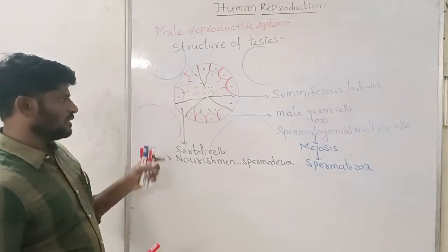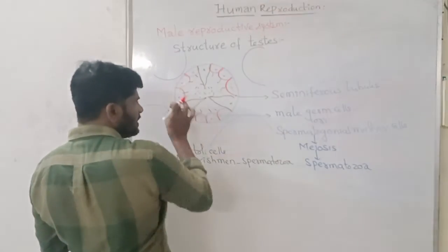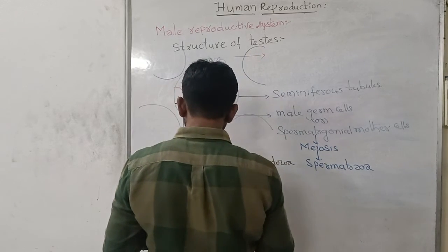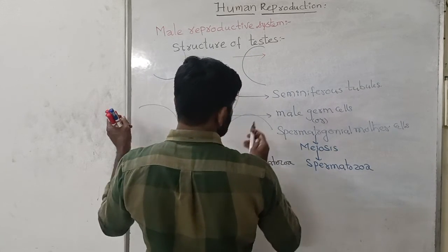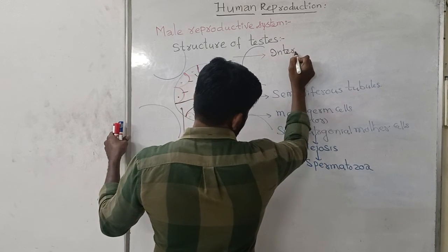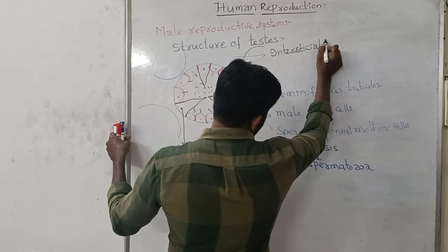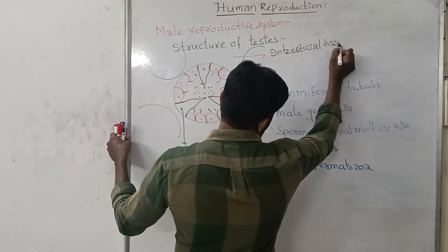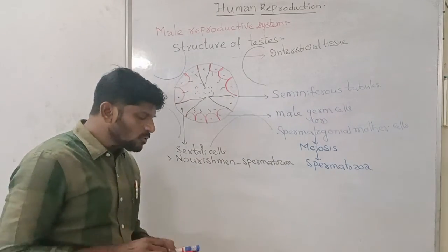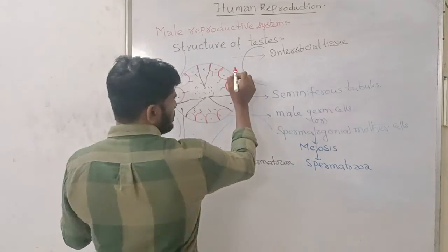Between the various seminiferous tubules, there is connective tissue, and this tissue is called the interstitial tissue. The interstitial tissue between the seminiferous tubules contains a special type of cells.